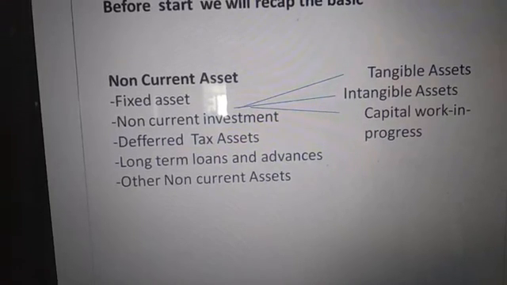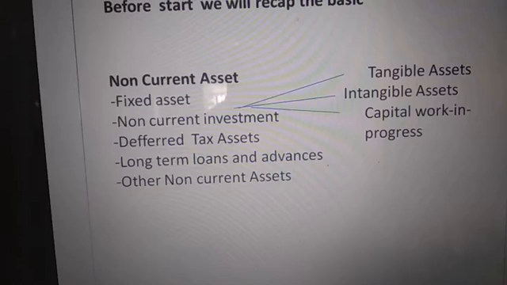Before starting the chapter, we must recap the basic things. Without recapping the basic things, we cannot go through the direct questions. So first of all, we have to recap what are non-current assets. Have you studied it before in class 11th? What are the non-current assets?